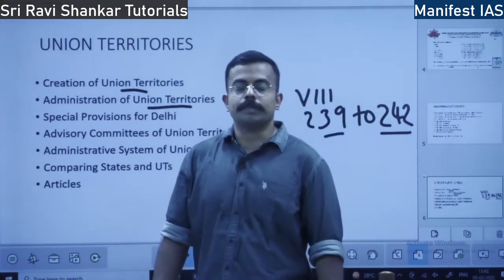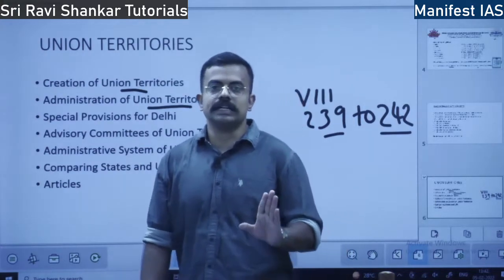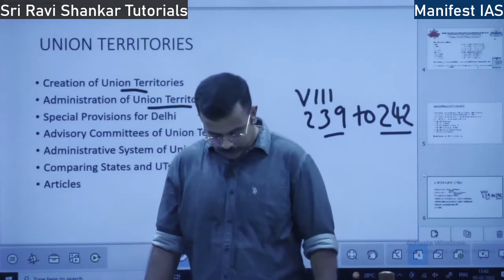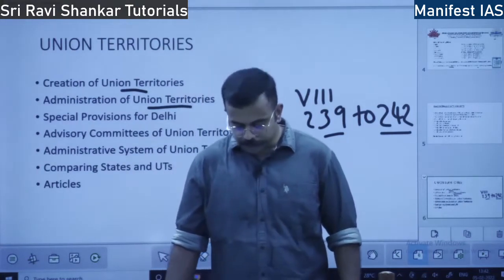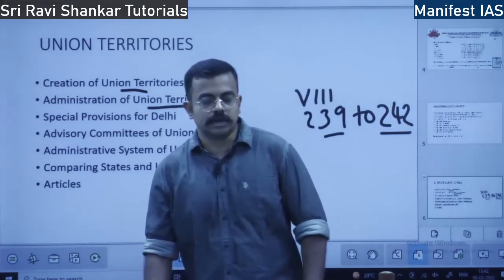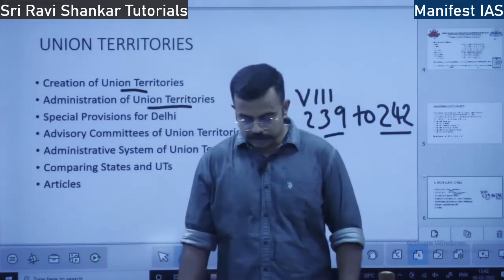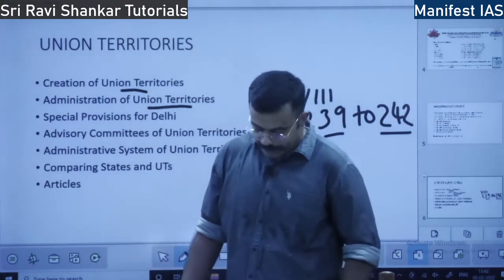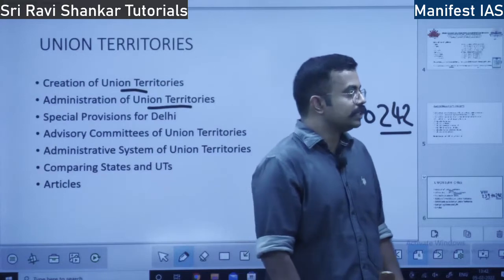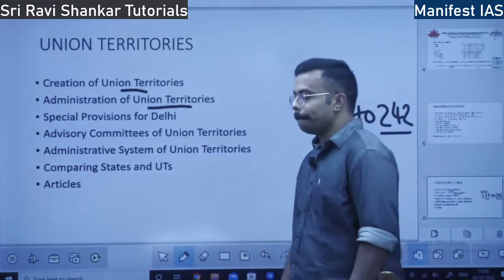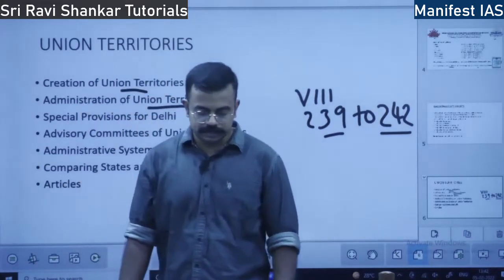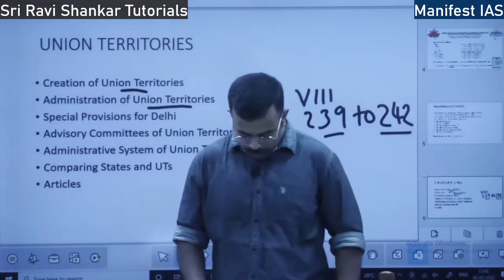It is in the name of the President. In the name of the President, the Union Territories are administered. This one fact you have to be clear. The administrator of a Union Territory is an agent of the President. So the President appoints various administrators. They are the agents. Just like how the governor is the agent of the central government at the state level, similarly administrators are the agents of the President in the Union Territory.